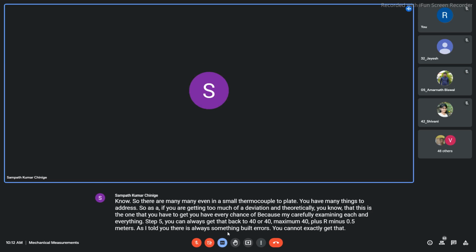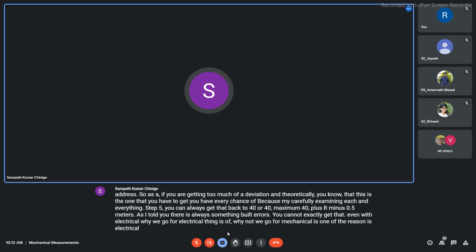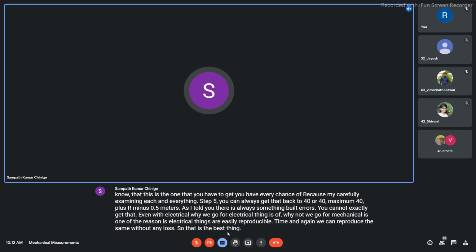Even with electrical, why do we go for electrical instead of mechanical? One of the reasons is electrical things are easily reproducible. Time and again we can reproduce the same without any loss. So that is the best thing about any sensor.